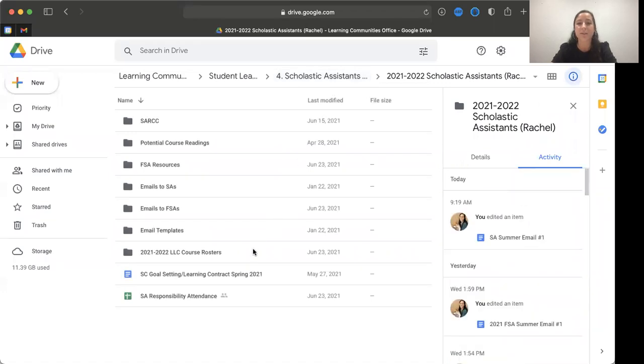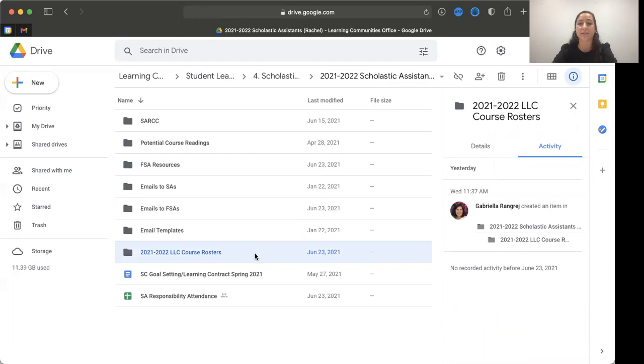Another folder that is meant for your use is the 2021 to 2022 LLC course rosters. While there's nothing in here yet, this is the folder we will be using when we pull rosters for your essays between July 14th and 17th. We don't have an exact date yet, but if you could please hold time on your calendar in that window to help us organize rosters, that would be very much appreciated. I know when I was an FSA, we all teamed up and got it done pretty quickly, and we were able to share those with essays.